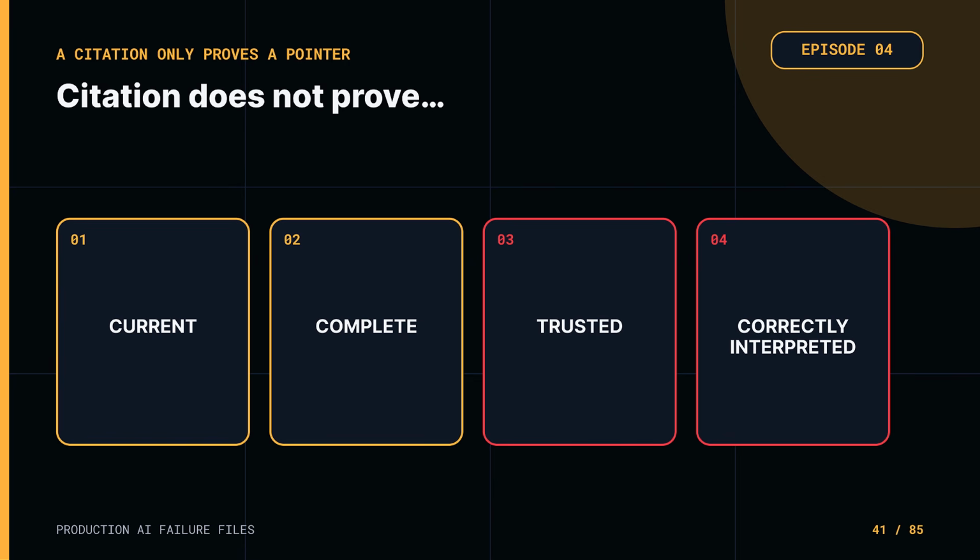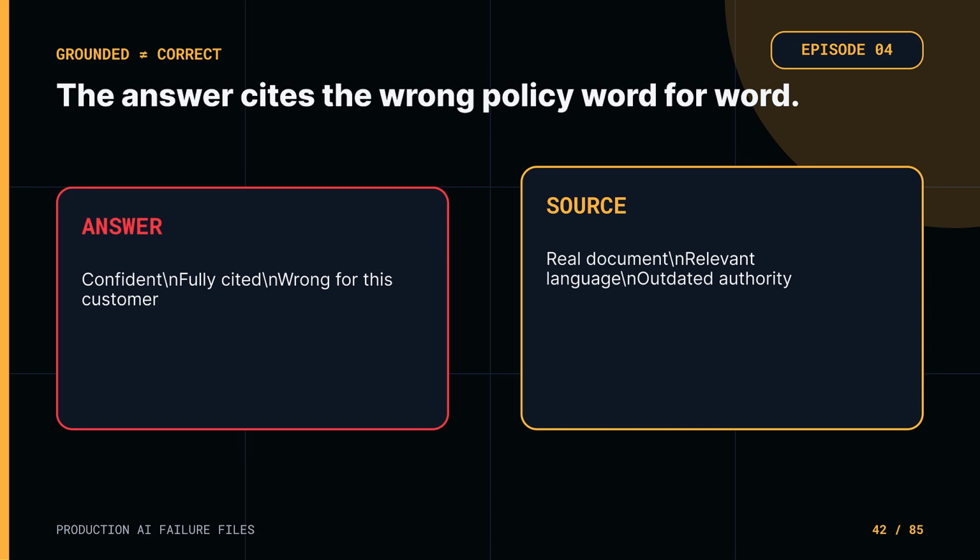A citation proves that the model can point to a source. It does not prove that the source is authoritative, current, complete, or interpreted correctly. In our support case, the outdated refund policy is real. It is relevant. It may even support the model's answer, word for word. A grounded answer can still be wrong if it is grounded in the wrong version of the truth.